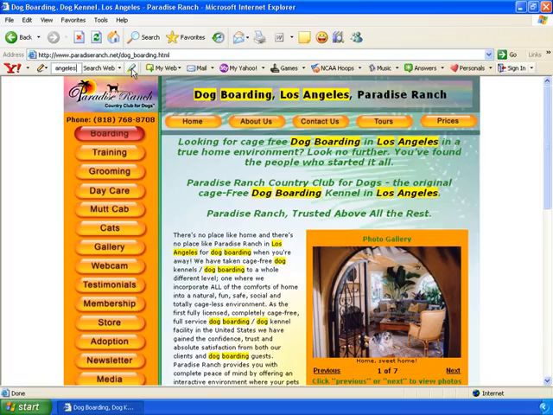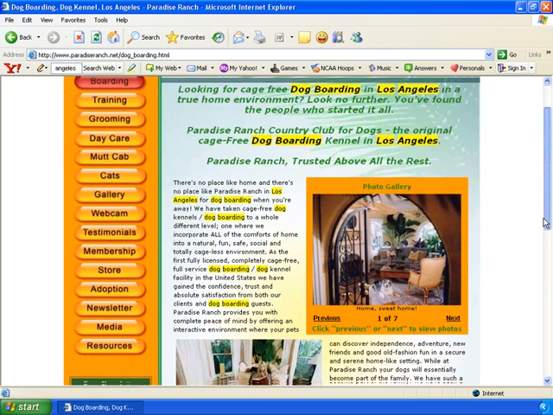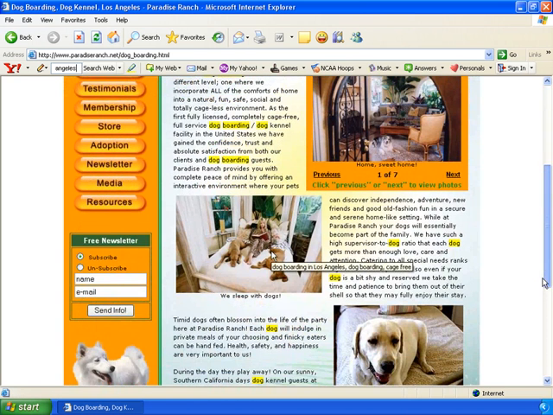What I have done with one click in this little toolbar is highlight the search terms that I started with in this tutorial, meaning we are discovering what's on this page and how it was optimized. It turns out that in this heading tag across the top, dog boarding Los Angeles appears. Down here in this heading tag, down here in this body text, and probably in several other areas. In fact, if I roll over a photograph, I see dog boarding Los Angeles in a photo.